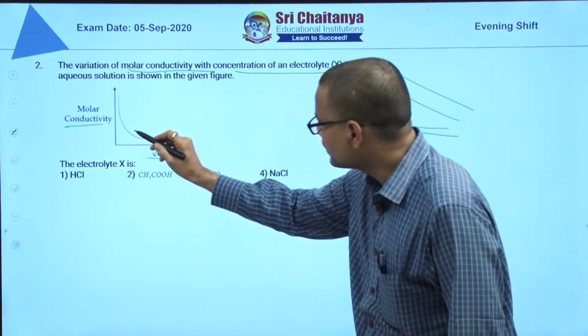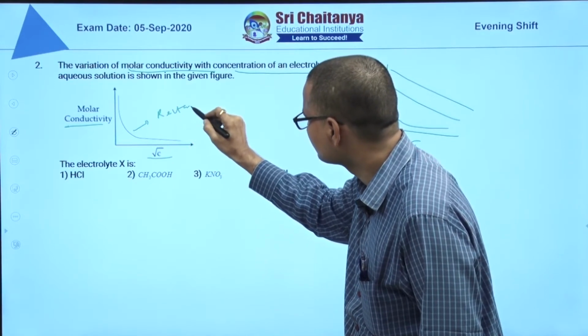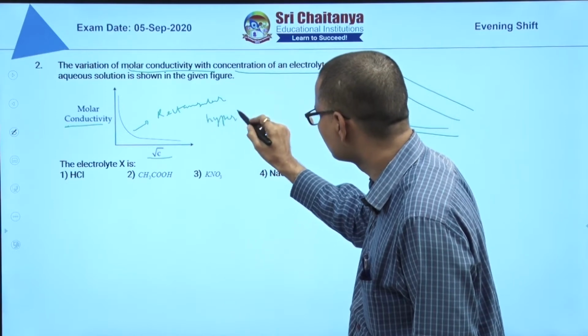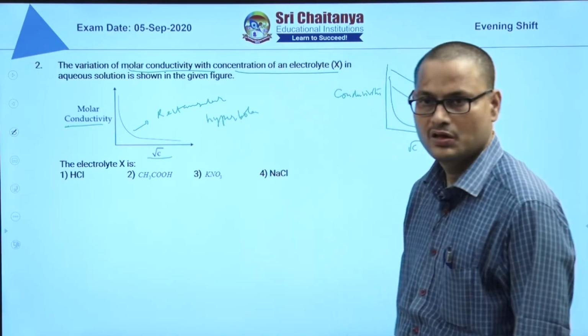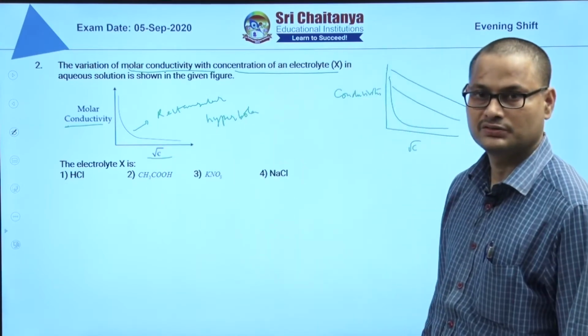Here the given graph is a rectangular hyperbola, so you have to identify this definitely belongs to a weak electrolyte.